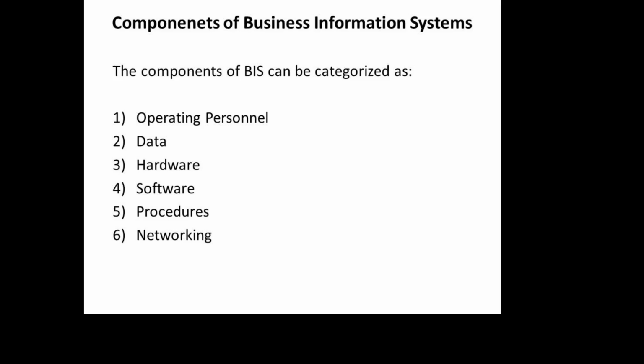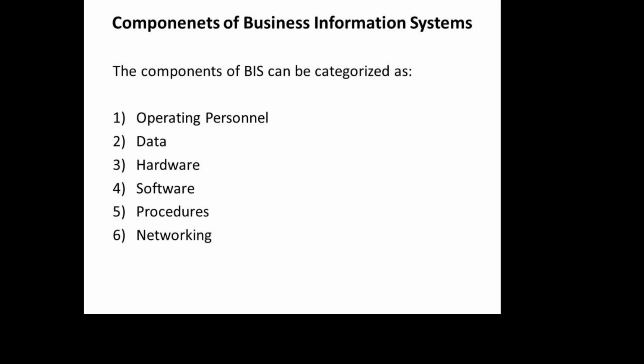Next is hardware. Hardware means the machine, whatever physically appears as a machine is called hardware. Hardware cannot perform without the support of software. It is the software which processes the data into information.